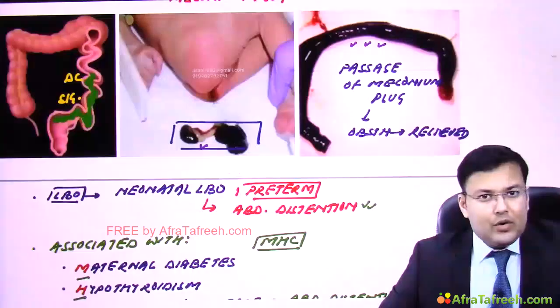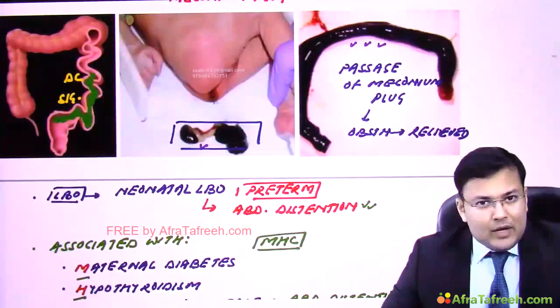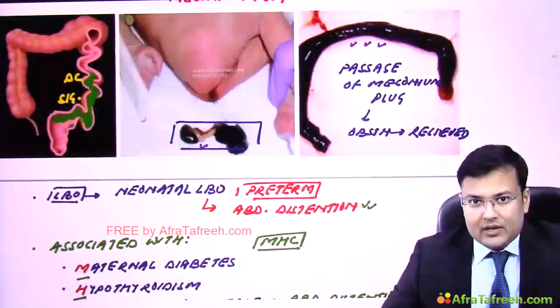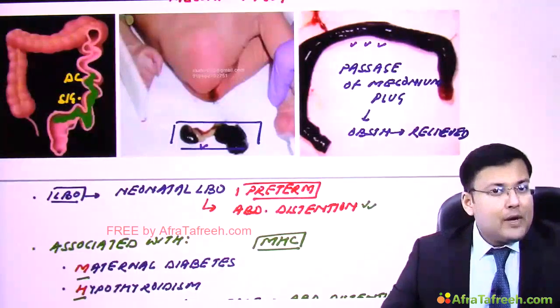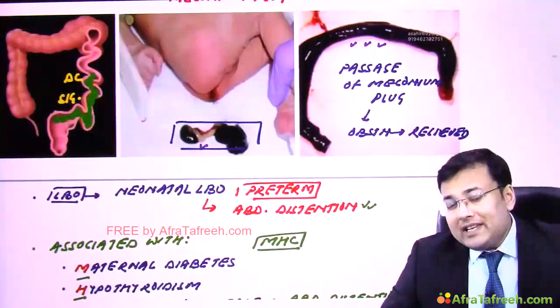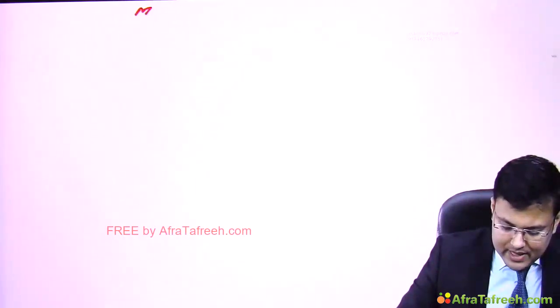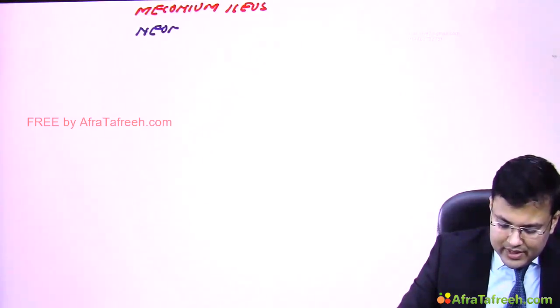Second is meconium ileus, right? And we discussed that in meconium ileus there is neonatal small bowel obstruction, and it is seen in which patients? Patients of cystic fibrosis. Meconium ileus is one of the earliest clinical manifestations of cystic fibrosis. So what's meconium ileus? Ileus means small bowel obstruction. So this is generally neonatal small bowel obstruction.